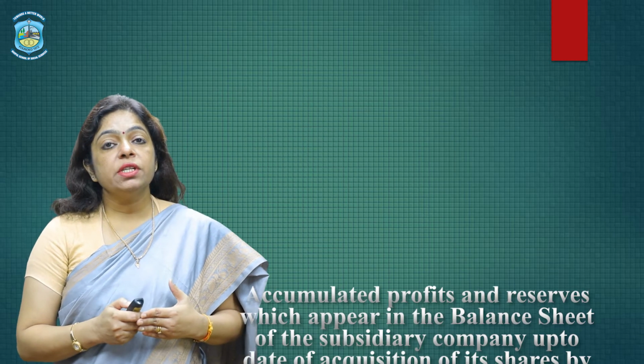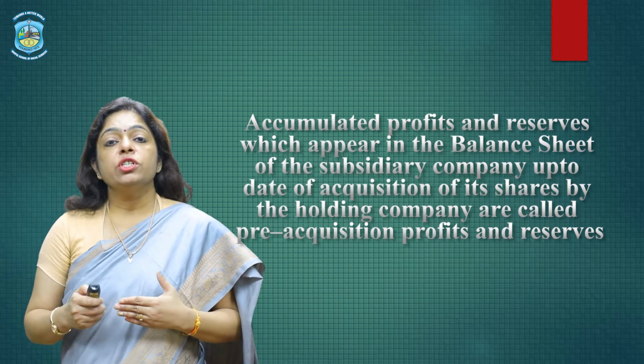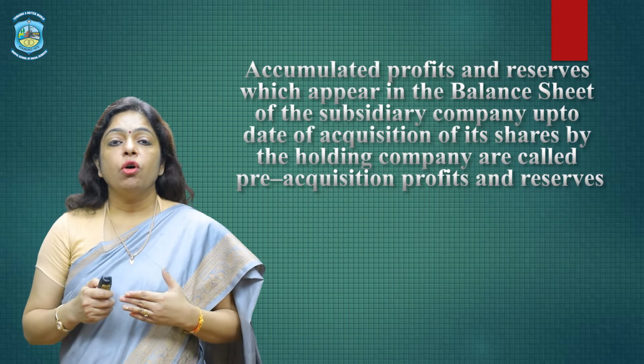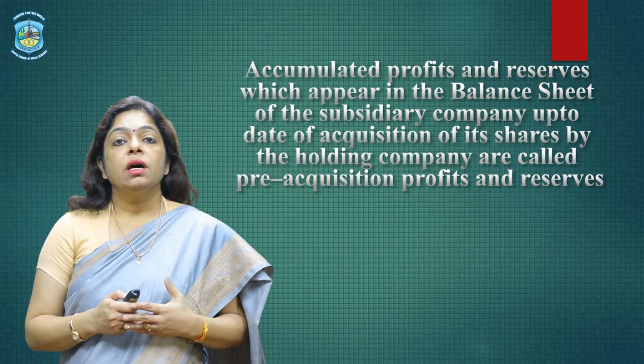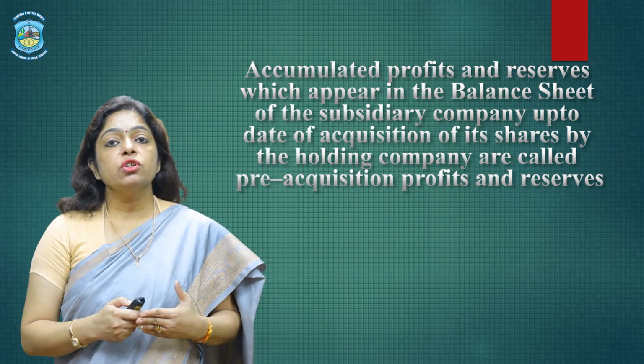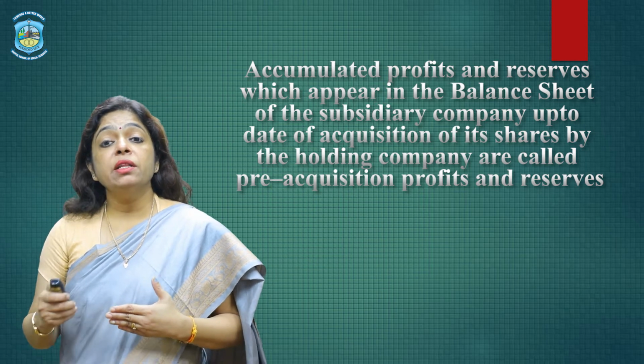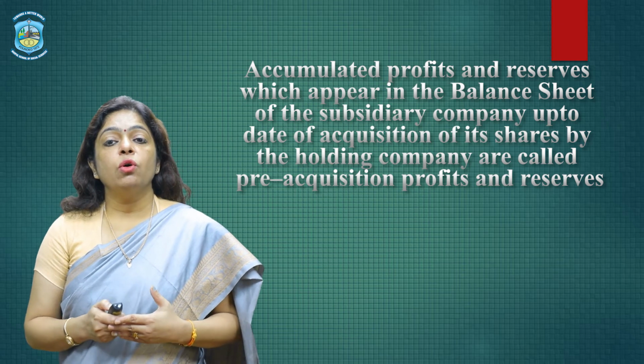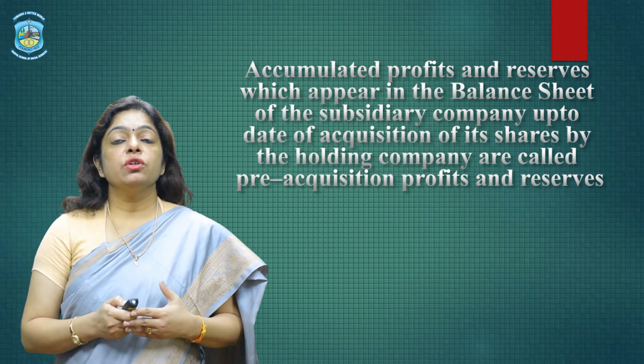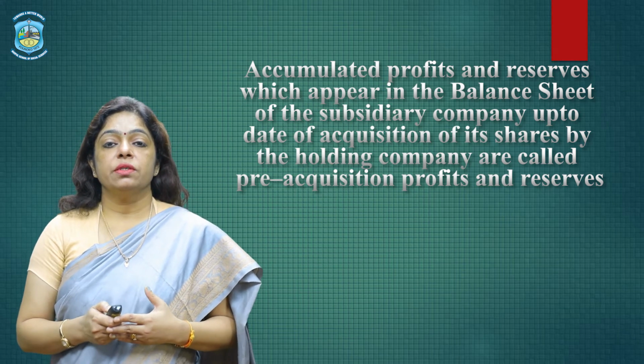Now, let us look at the treatment of pre-acquisition profits and reserves and losses of subsidiary company. Accumulated profits and reserves which appear in the balance sheet of the subsidiary company up to the date of acquisition of its shares by the holding company are called pre-acquisition profits and reserves.